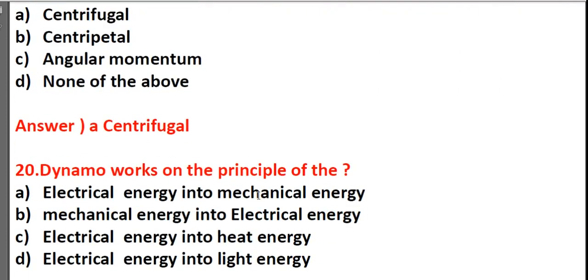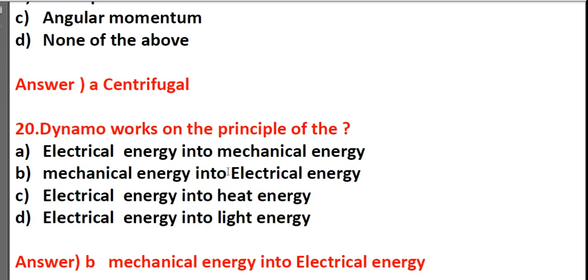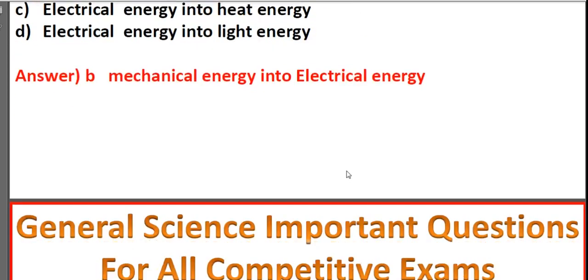Dynamo works on the principle of: electric energy into mechanical energy, mechanical energy into electrical energy, electrical energy into heat energy, electrical energy into light energy. It's B, mechanical energy into electrical energy. Dynamo works on the principle of mechanical energy into electrical energy.